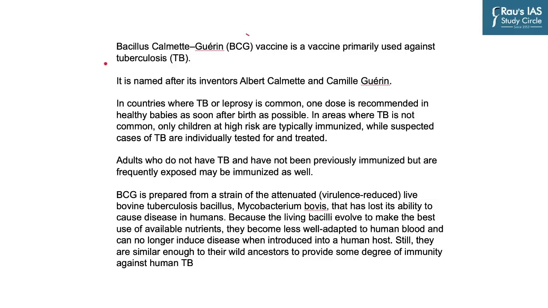So BCG, or Bacillus Calmette-Guerin, is named after its inventors Albert Calmette and Camille Guerin. In countries where TB or leprosy is common, 1 dose is recommended in healthy babies as soon as possible after their birth. Whereas in areas where TB is not common, only children at high risk are typically immunized. Adults who do not have TB and have not been previously immunized but are frequently exposed may be immunized as well, but the efficacy of the vaccine on those people is not clearly understood.